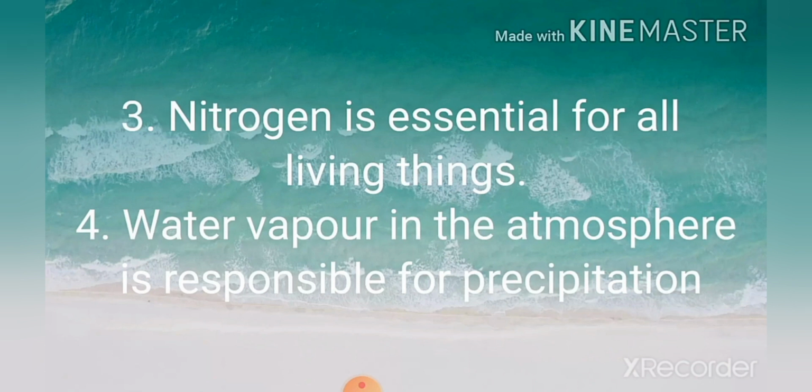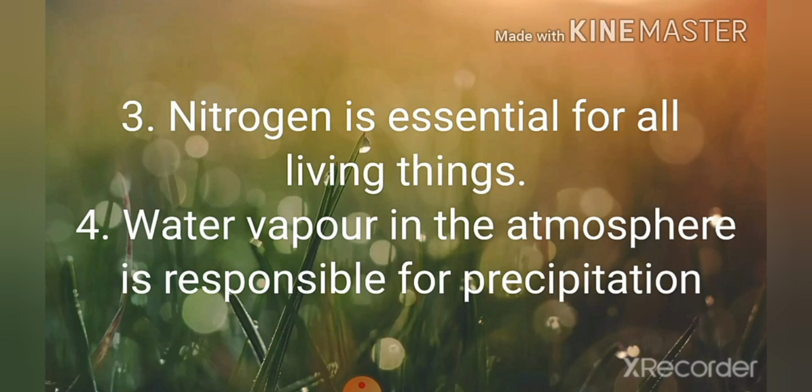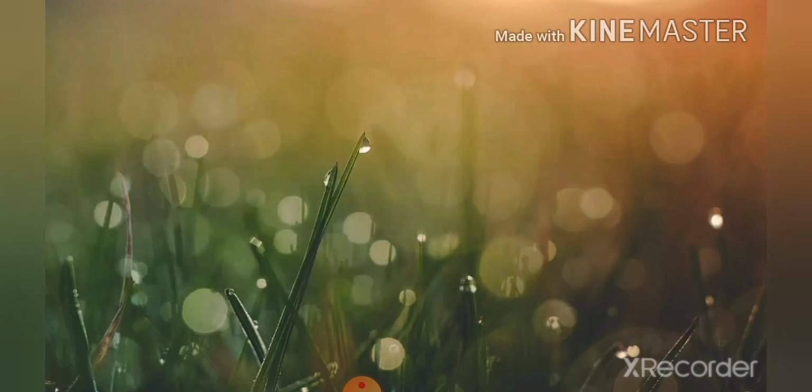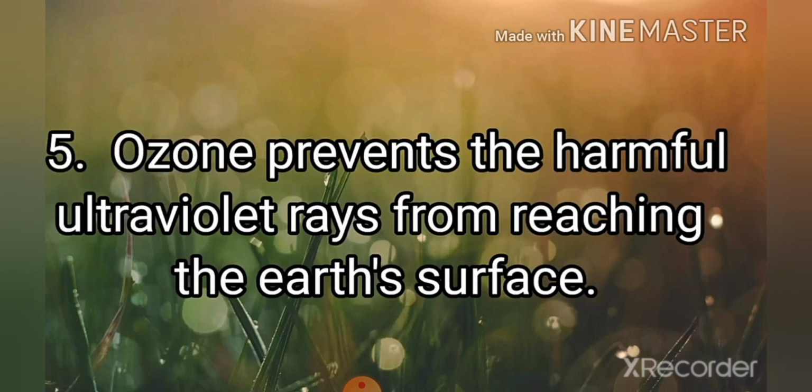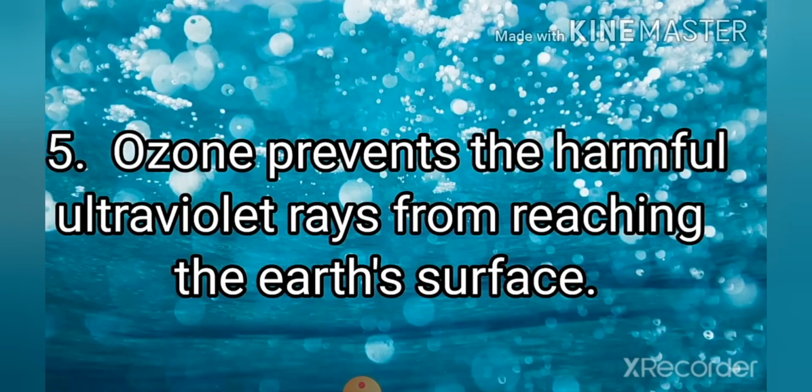Can you imagine the Earth without rain? Water vapor in the atmosphere is responsible for any type of precipitation like snowfall, rainfall, etc. Ozone prevents the harmful ultraviolet rays from reaching the Earth's surface. If ultraviolet rays reach the Earth's surface, it will lead to cataract, skin cancer, etc.